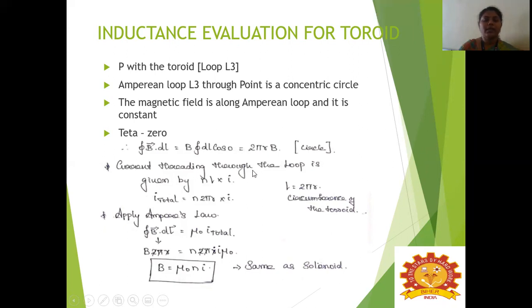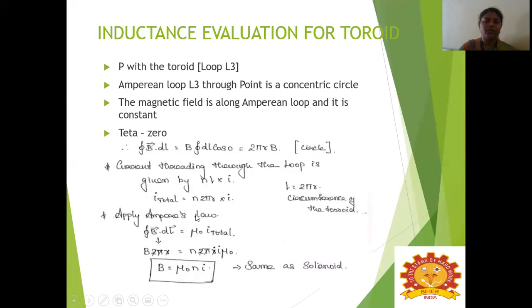The current threading through the loop, that is the total current I total, is given by N into L into I, where L is the length. But since we are using a circle, we will be using the circumference of the toroid. So L is equal to 2 pi R. So the total current will be N into 2 pi R into I. As per Ampere's law, we know that the closed line integral of B vector dot dl is equal to mu naught into I total.